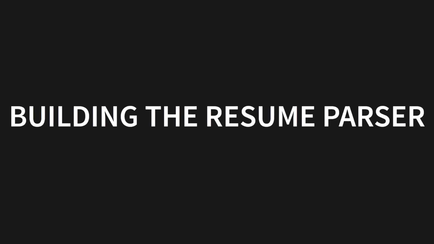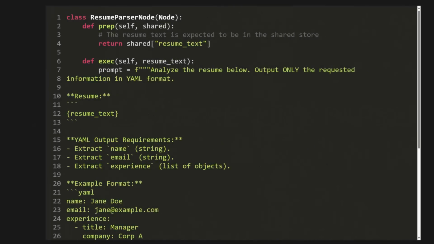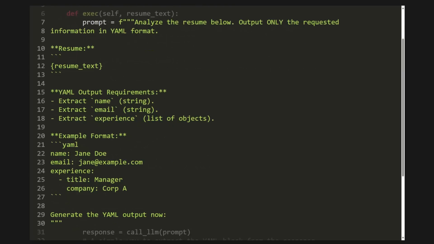All right, let's put this into practice. We're going to build a resume parser node. Its job is to take a raw block of text, a resume, and extract key information: the person's name, their email, and a list of their work experience. Here's the heart of the node, the prompt inside its exec method. This is where we tell the AI exactly what we want. First, we give it the raw resume text. Then, we give it crystal clear instructions for the output.